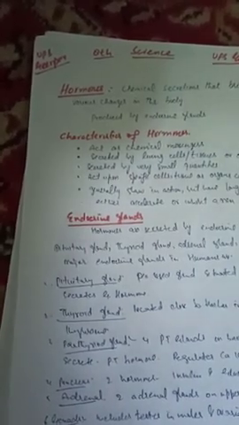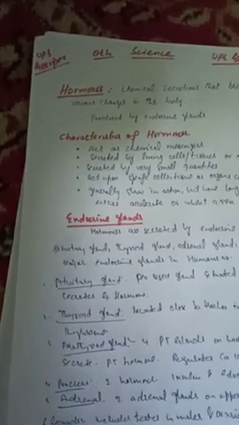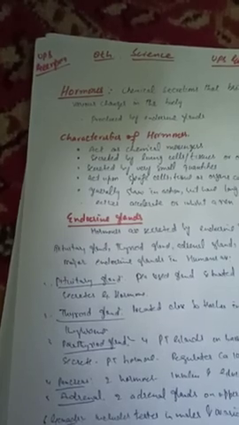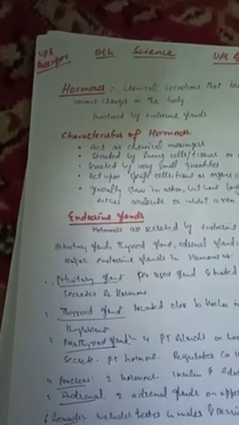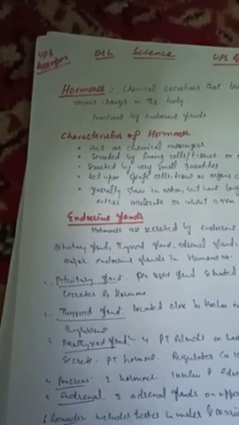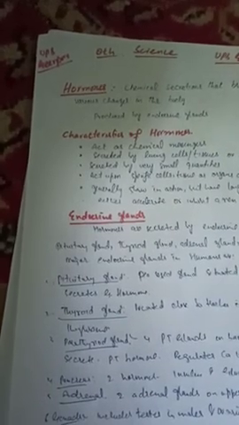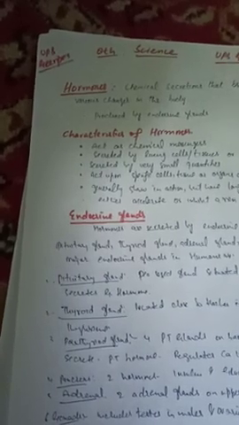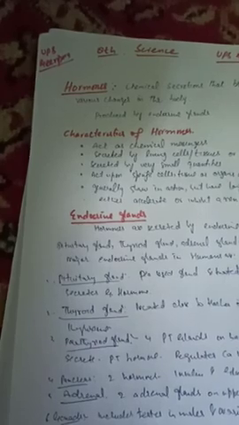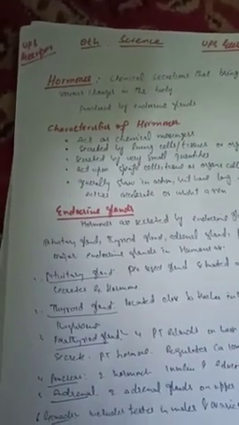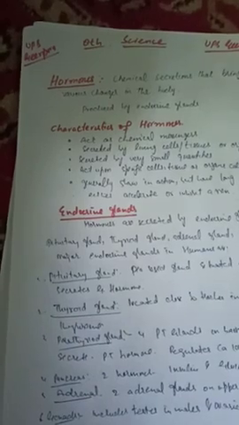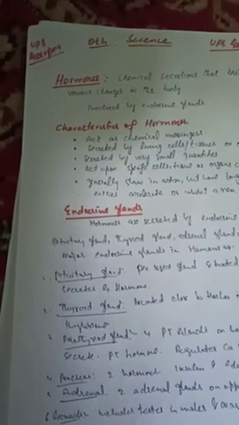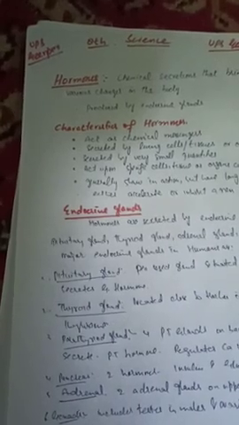Now another gland which is known as the parathyroid gland. There are four parathyroid glands present on the backside of the thyroid gland that secrete parathyroid hormone or parathormone, which is called PTH. This hormone regulates the level of calcium ions in the bloodstream. Excess of this hormone removes calcium from bones and makes them soft. Now pancreas. Pancreas produces two hormones, one called insulin and another glucagon. These hormones maintain blood sugar level. Deficiency of insulin results in diabetes.